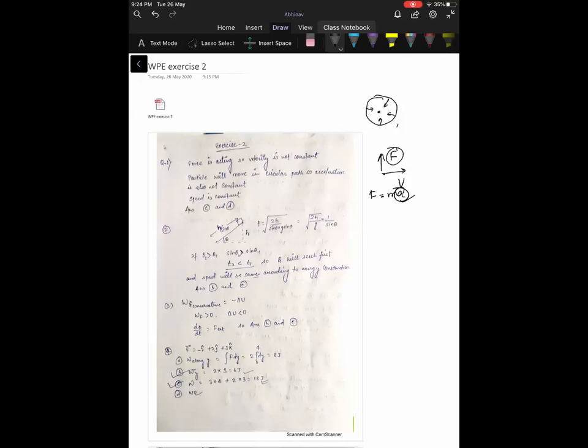The kinetic energy of the particle is constant. Why? Force is acting perpendicular to the velocity, so the body is performing circular motion and force has a constant magnitude, so it will perform uniform circular motion, and the kinetic energy in a uniform circular motion will be constant. So option D is also correct, it is performing a circular motion. C is also correct, and B is not correct and A is not correct. So the answer is C and D.